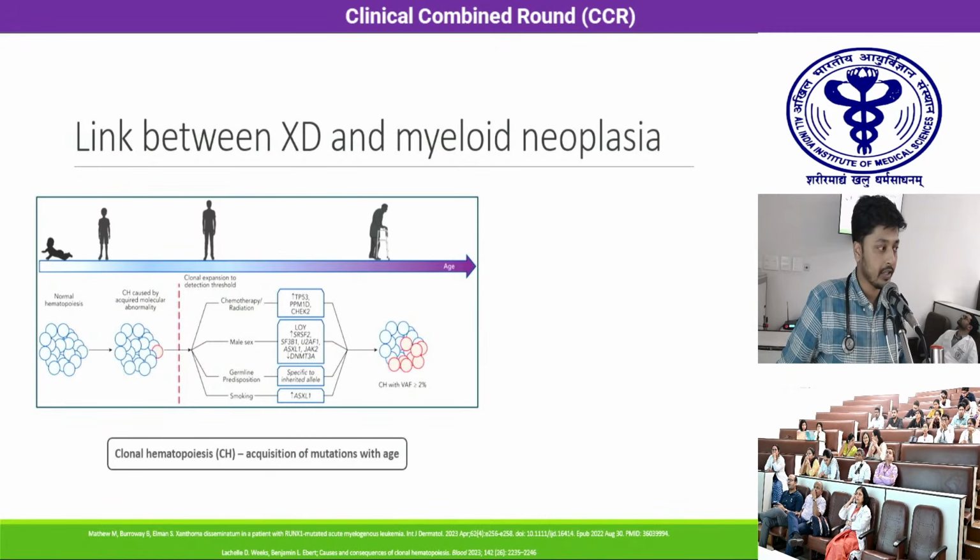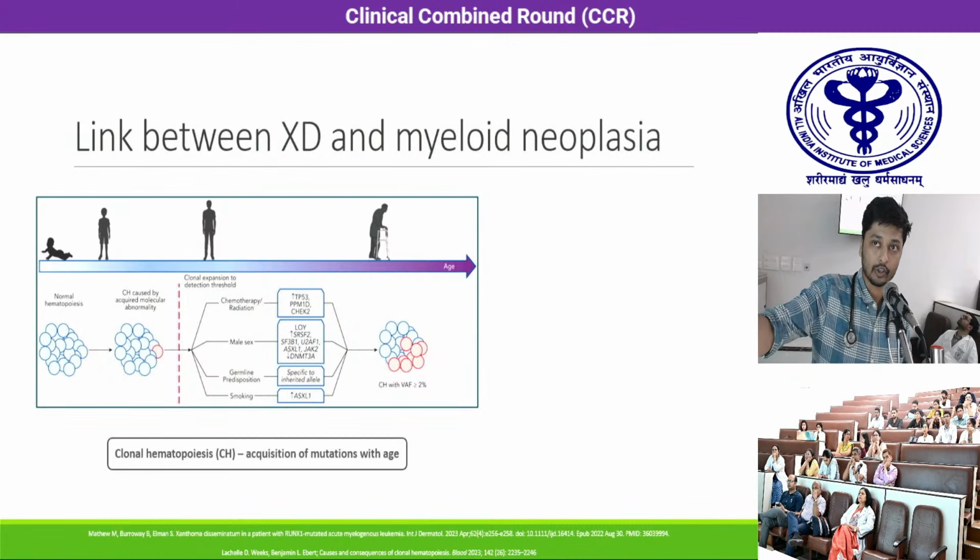One explanation for the older presentation in concomitant myeloid neoplasia is that there is acquisition of mutations with age. This is known as clonal hematopoiesis, and this can lead to clonal evolution and ultimately lead to a leukemia. So this diagram just shows that one single cell has a mutation, that is a clonal hematopoiesis. This can progress and lead to a full-fledged acute leukemia.